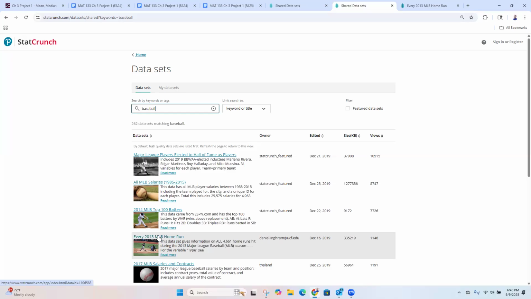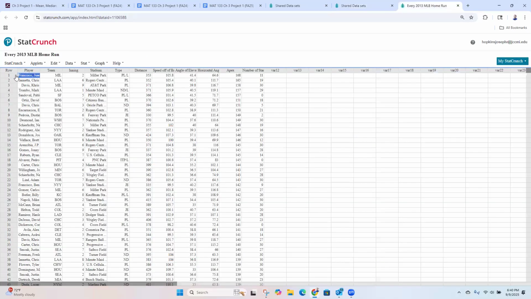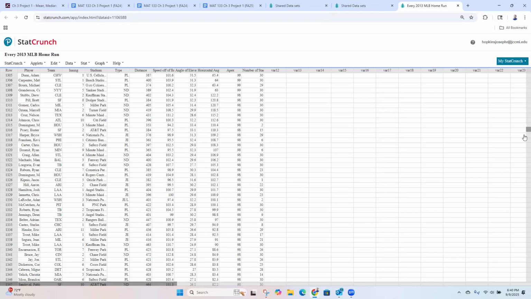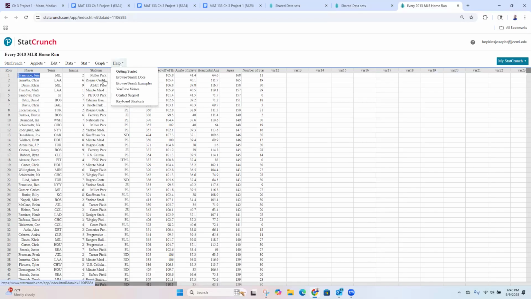For the projects, I want you to use something different than what I'm using, okay? But you'll click on that one and it's going to open up your data set. You'll need to take a look at it and make sure it's got enough numbers, so probably like 1,000 numbers or so. I've got way more than 1,000 rows, so I'm good.